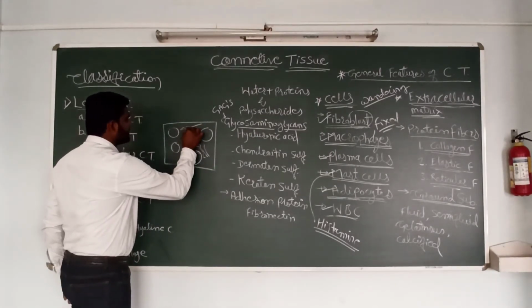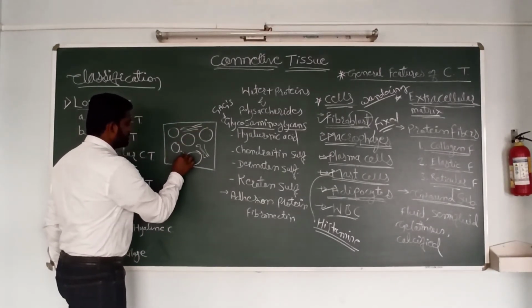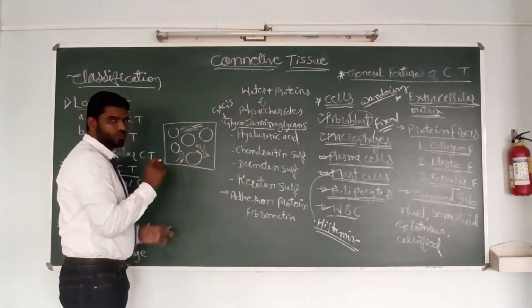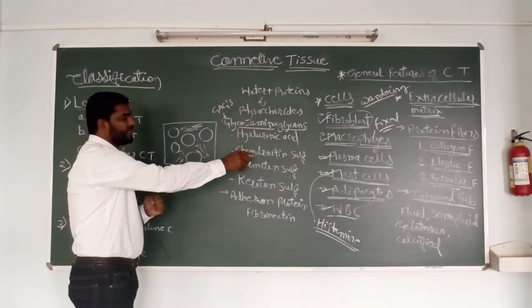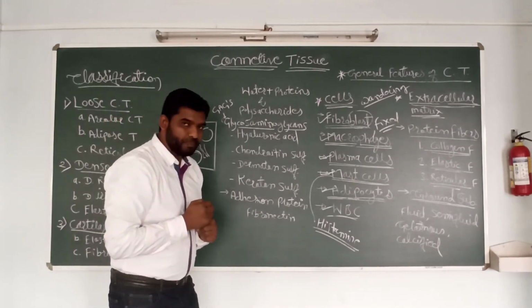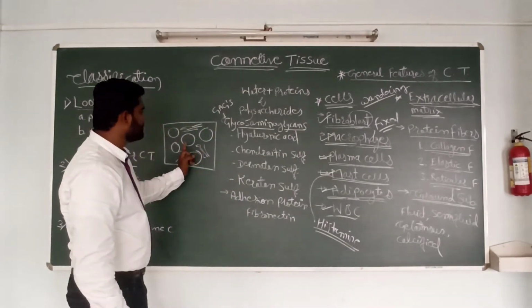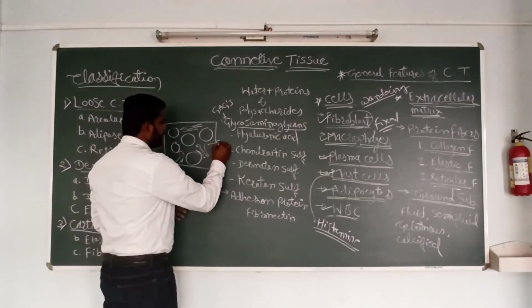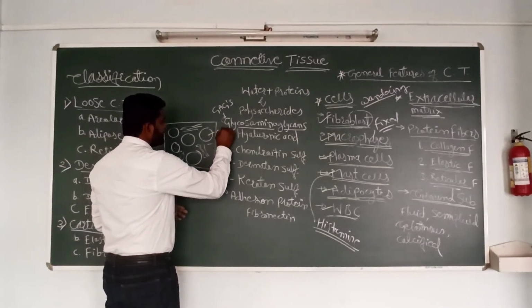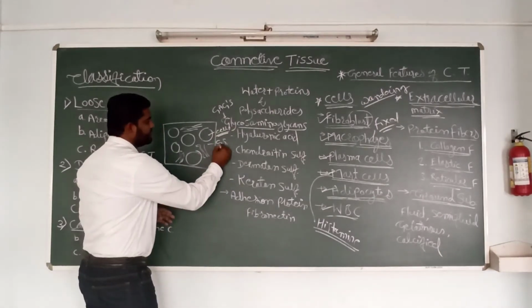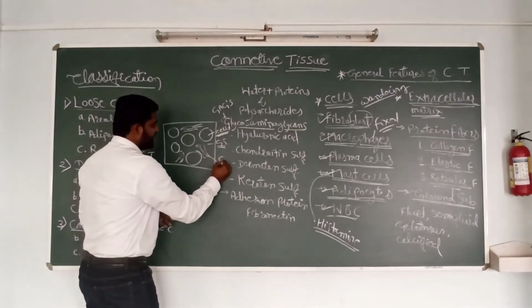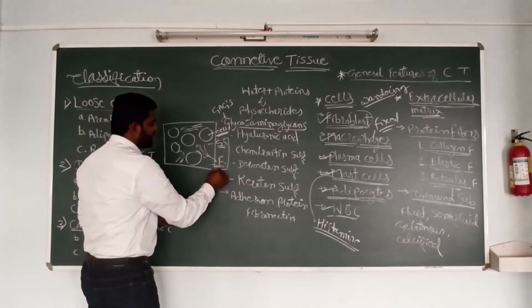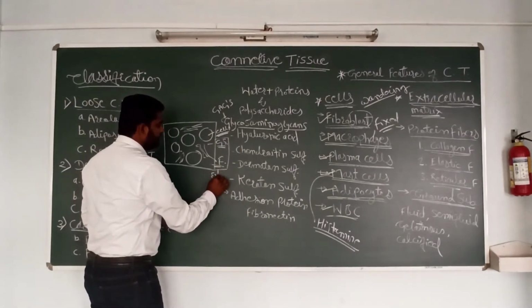Suppose these are the cells, this is the ground substance, and these are the fibers. Together, the ground substance and fibers are the extracellular matrix.